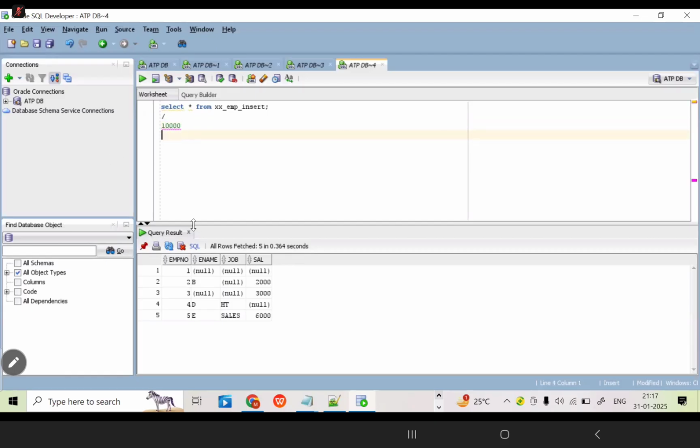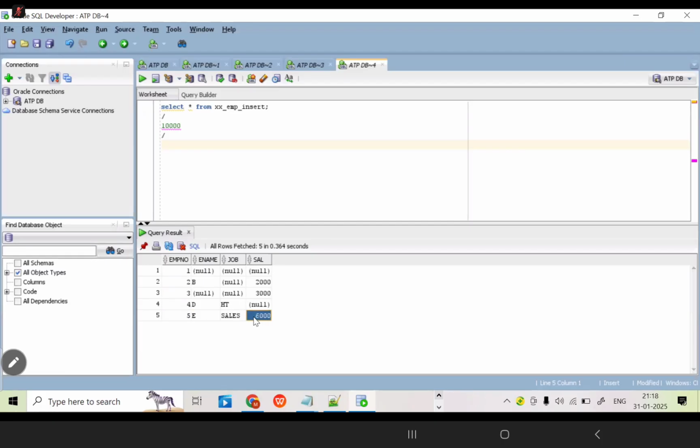Currently, for the first employee, is there any salary as per the table? Null, empty. Now, second employee, what is the salary? 2000. Third employee, what is it? 3000. Fourth employee, what is it? Null, there is no value here. Fifth employee, what is it?